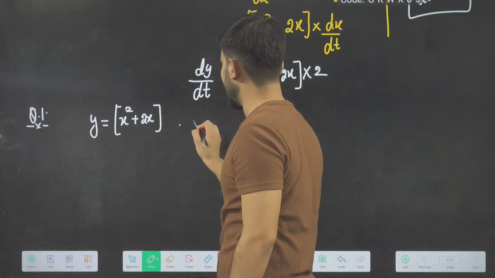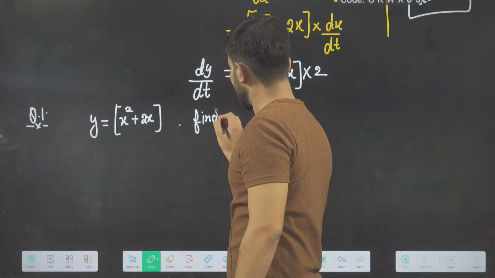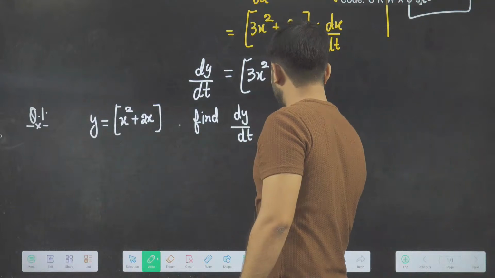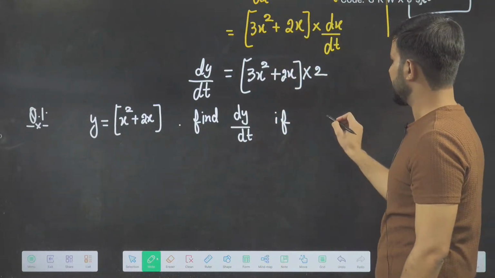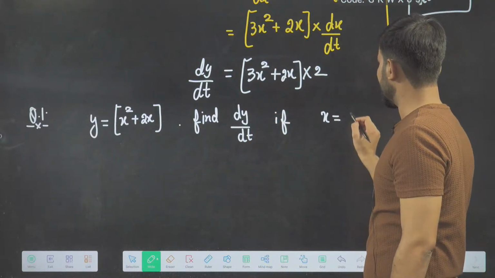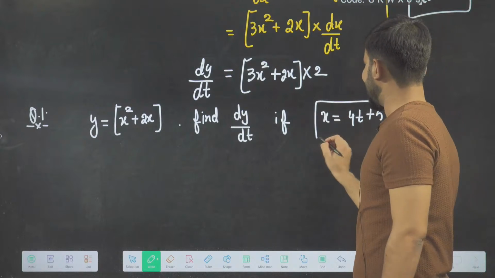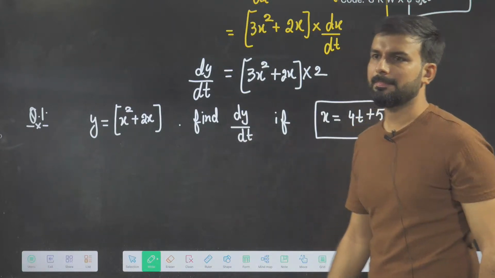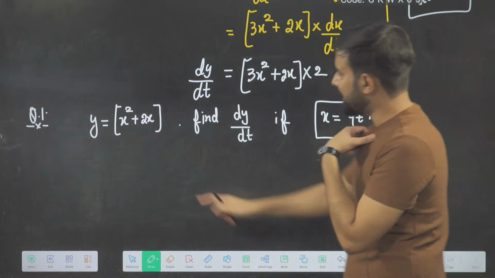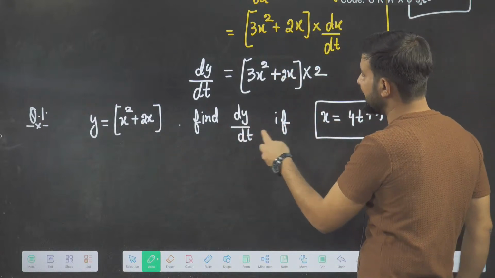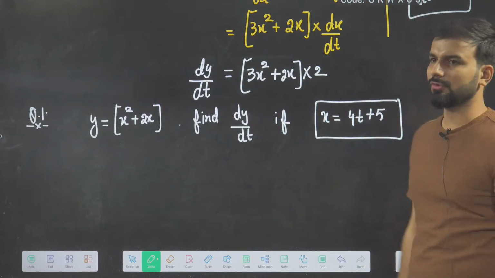And what you have to find? Find dy by dt if your x is equal to 4t plus 5. Tell me the value of dy by dt. Your y is x square plus 2x. Find dy by dt if x is equal to 4t plus 5.